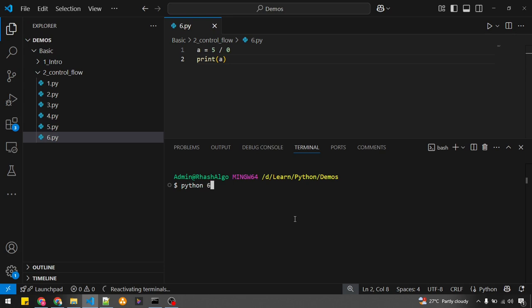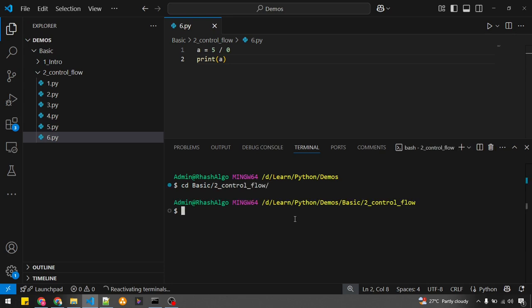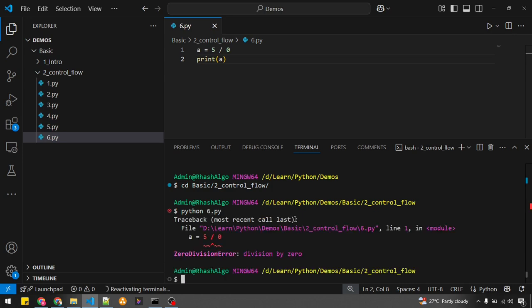Python 6. Are we in the correct path? No, let me change the path with cd. Okay, what is it saying? It is saying that it got a zero division error. What does that mean?